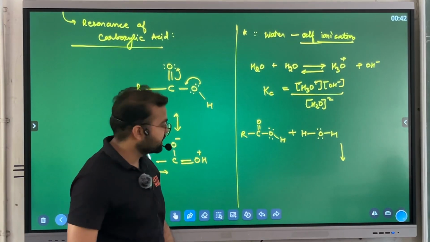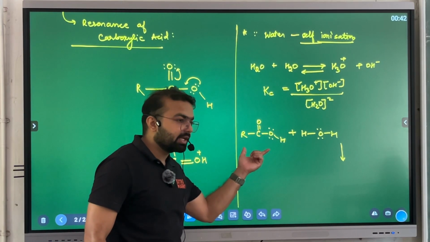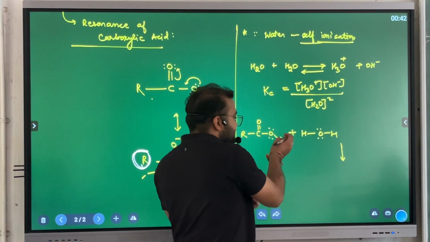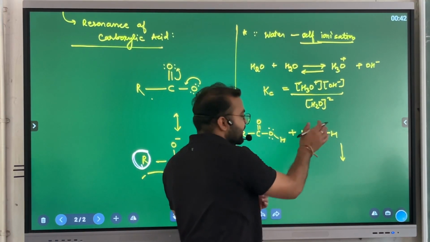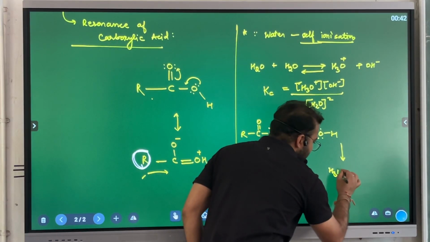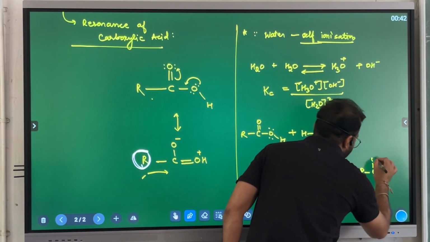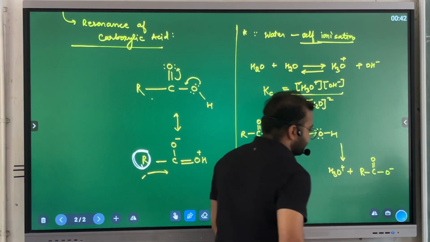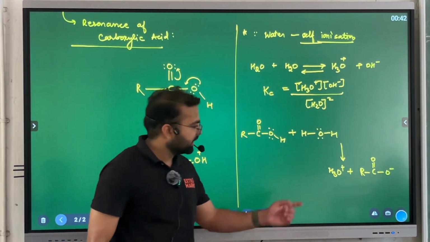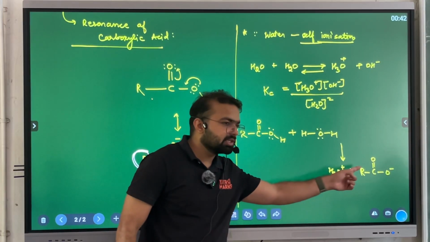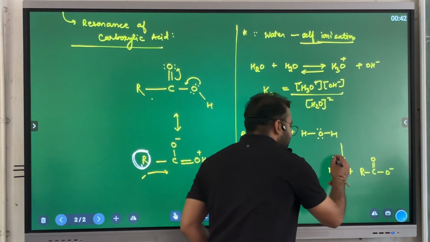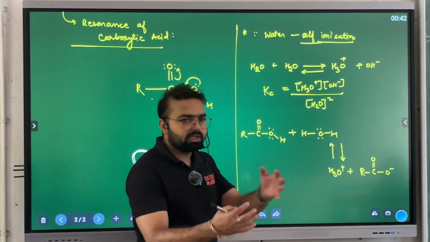What is the same formation? Since it has acidic character, it will release H plus, and water will gain H plus, so you will have H3O positive, and the second species will be RCOO negative. Again they have positive and negative charge, so they will also have the equilibrium condition, a reversible process.